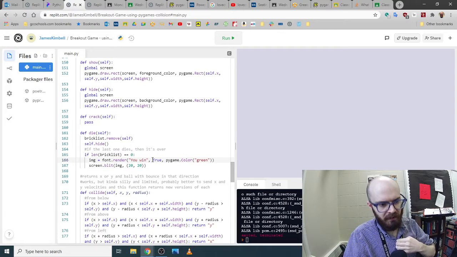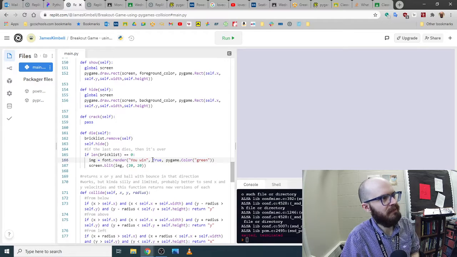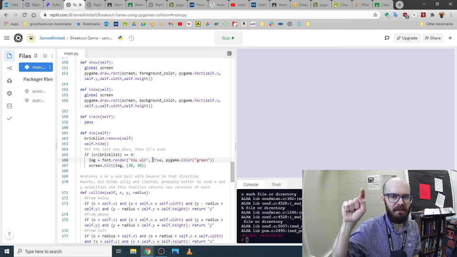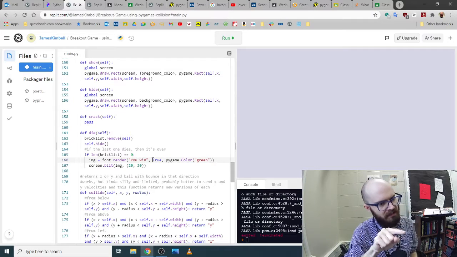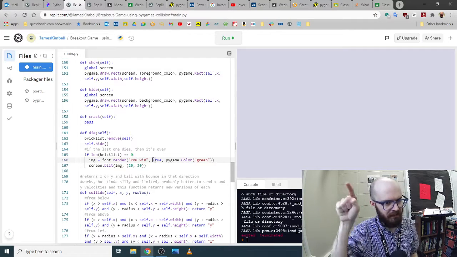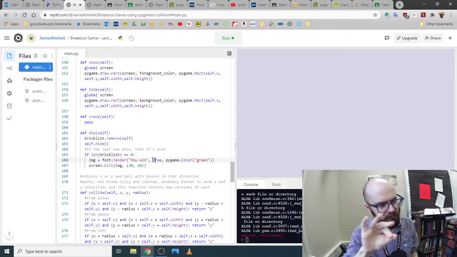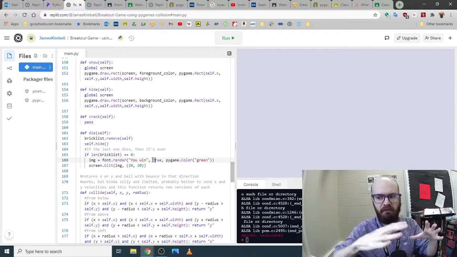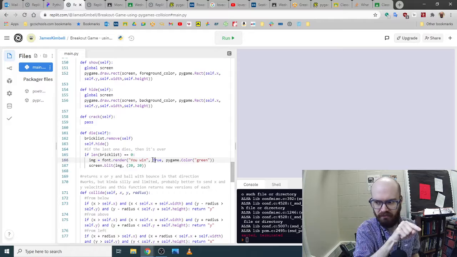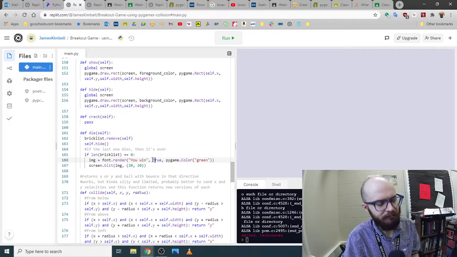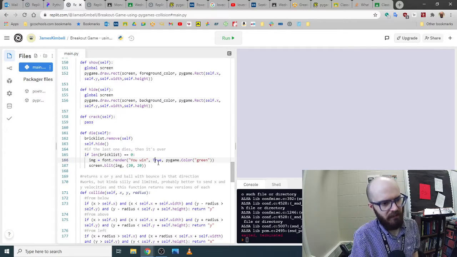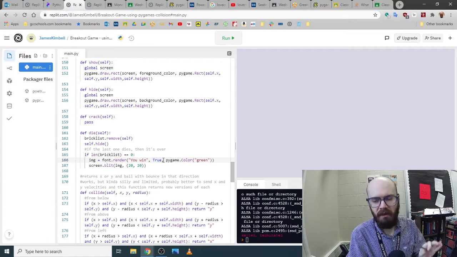True, this is for anti-aliasing, which I don't know if you guys have heard. It might be like a setting in a video game that you look through on your PC, but anti-aliasing means if something has a jagged edge from pixels, then this will smooth it out a little bit. So if you blow it up to a big size, it won't look kind of jaggedy. Just go ahead and put it on true. It probably looks better that way, unless you have a certain style you're going for.